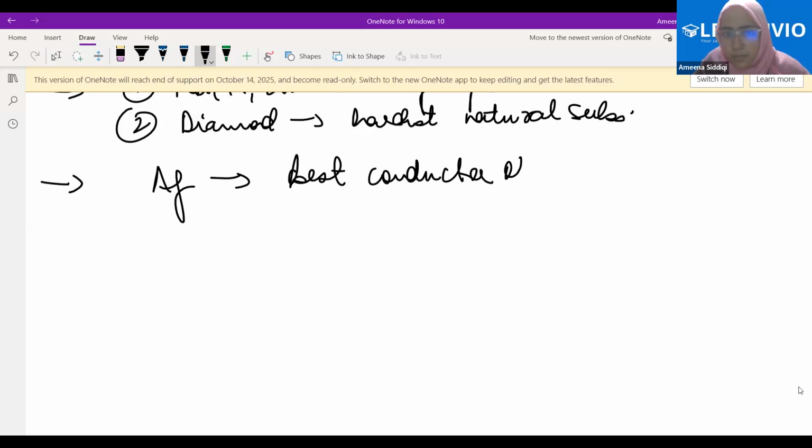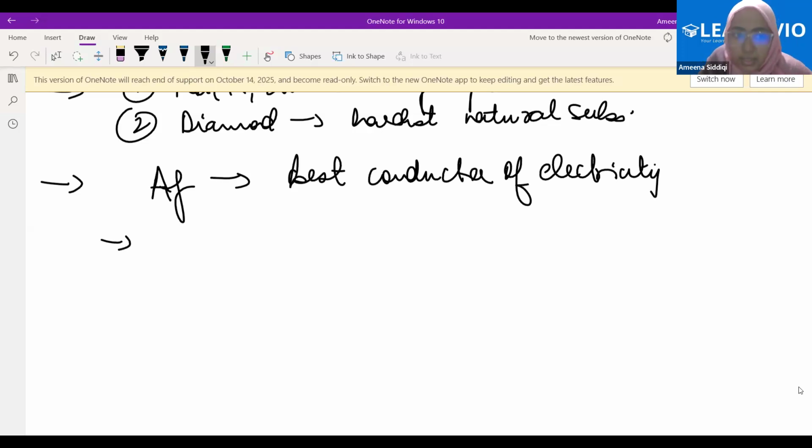Silver. What does Ag stand for? Ag stands for silver. Then after Ag we have copper. So silver is the best conductor of electricity.